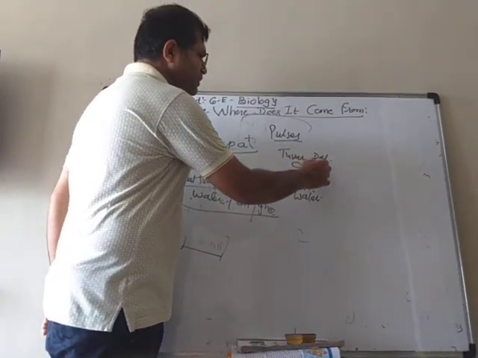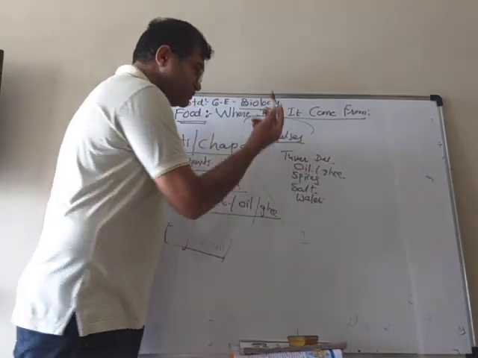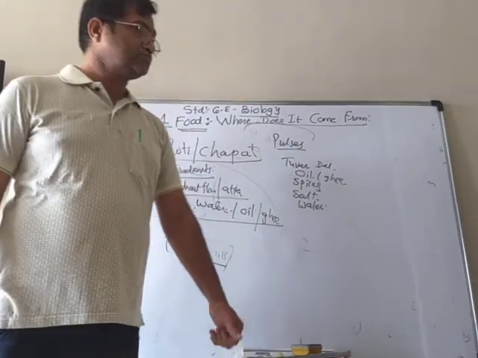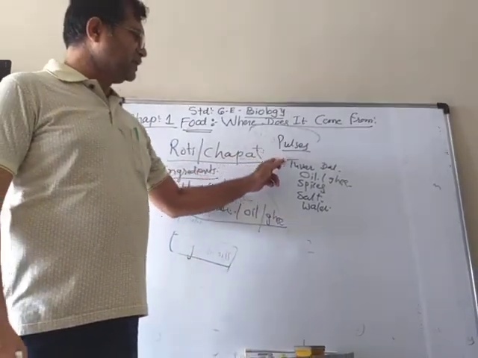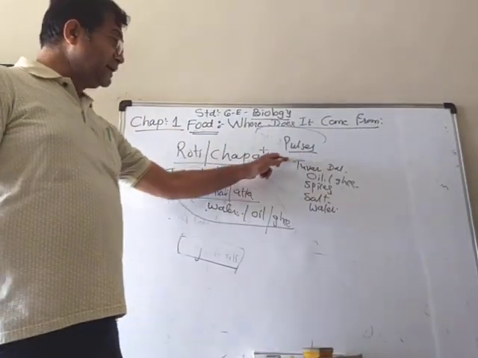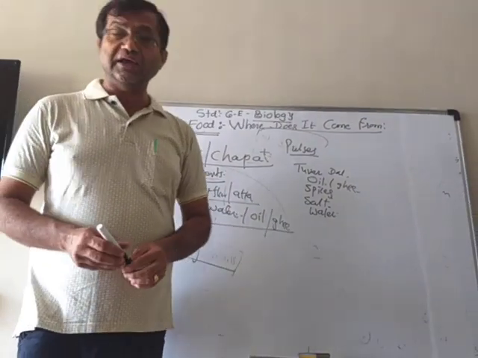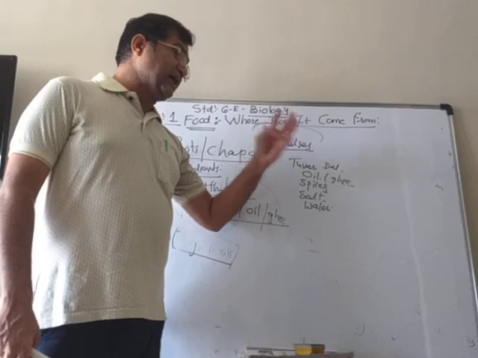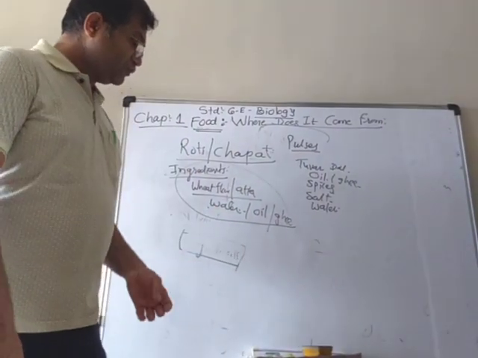Oil or ghee. Some people use oil, some people use ghee also, depending on their taste. So these are the ingredients which are needed to make the dal that we eat with the rice.